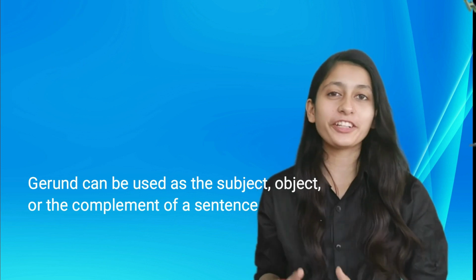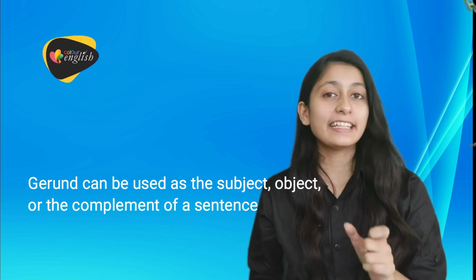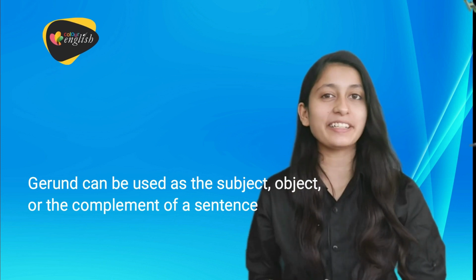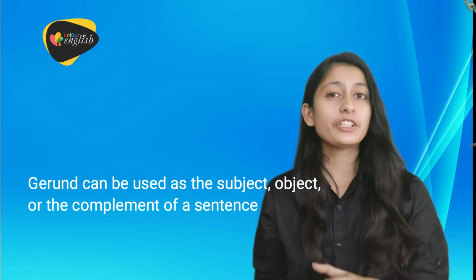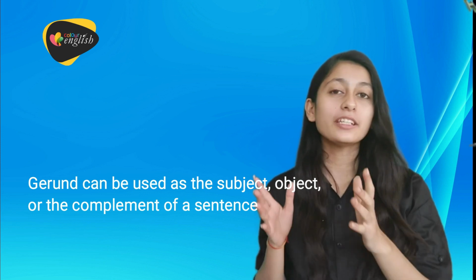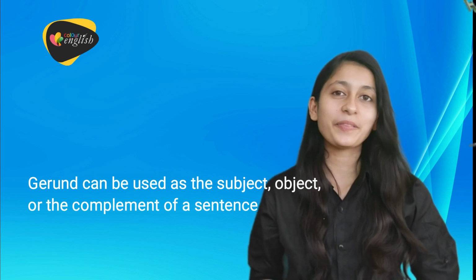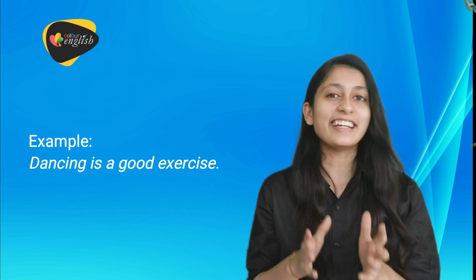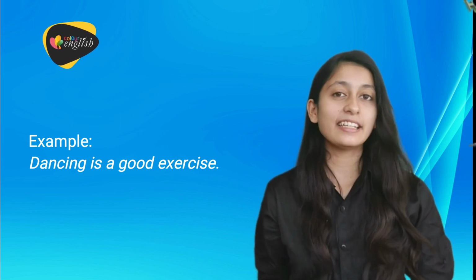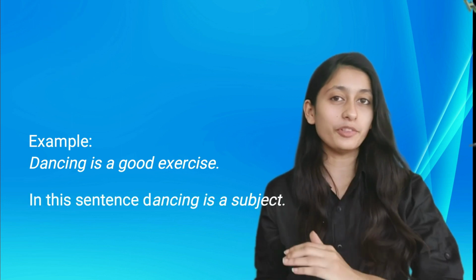First, we will discuss about how gerund is used as the subject of a sentence. So, as we have already discussed, कि सेंटेंस का सब्जेक्ट वो होता है जिसके बारे में हम बात करते हैं सेंटेंस में. When we talk about a particular activity in a sentence, it becomes the subject of that sentence. For example, dancing is a good exercise. In this sentence, dancing is a subject.